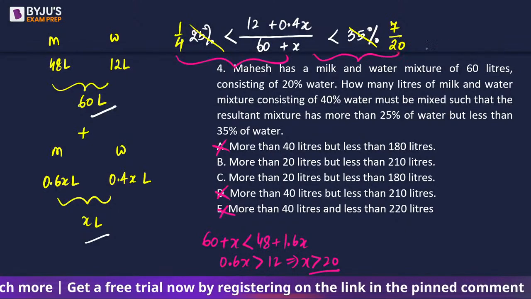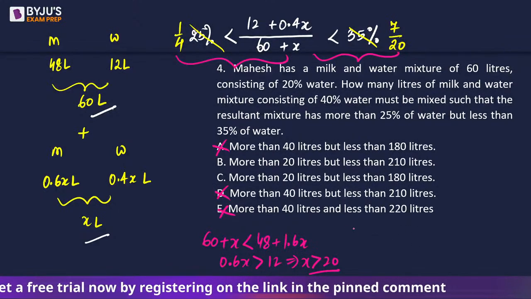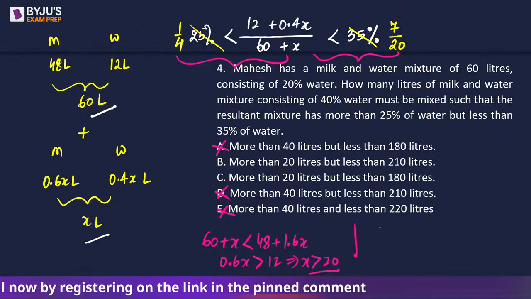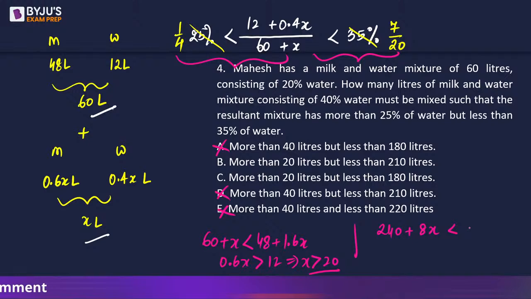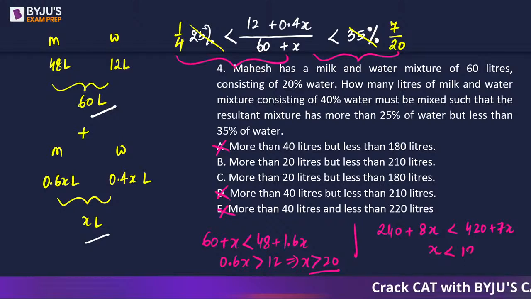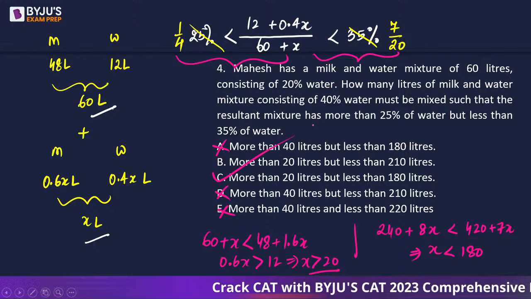Next, if we solve the other part, we will have 20 into 12, that is going to be 240 plus 0.4 into 20 or 4 into 2, that is 8x. Is going to be less than 7 into 6, 420 plus 7x. So x should be less than 180. This is what we will be getting from the next one. So C is the answer.